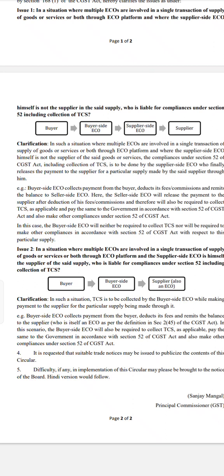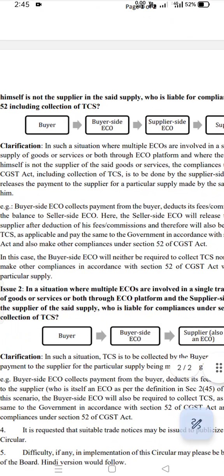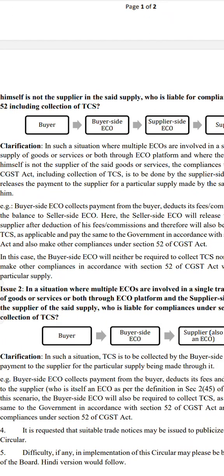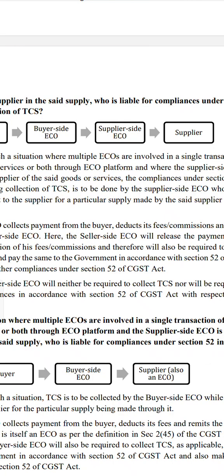Now you have selected one product. That product is there in ASIO. Let us assume that product is there in ASIO. You are having an account in Amazon. Now you are a buyer. Now who is the buyer side ECO? If you observe here, it is asking buyer side ECO. Buyer side ECO is Amazon, and on the supplier side, that product is there in ASIO. Why is that product there in ASIO? Because the seller had registered with ASIO. So the buyer side ECO is Amazon, and the seller side ECO is ASIO.